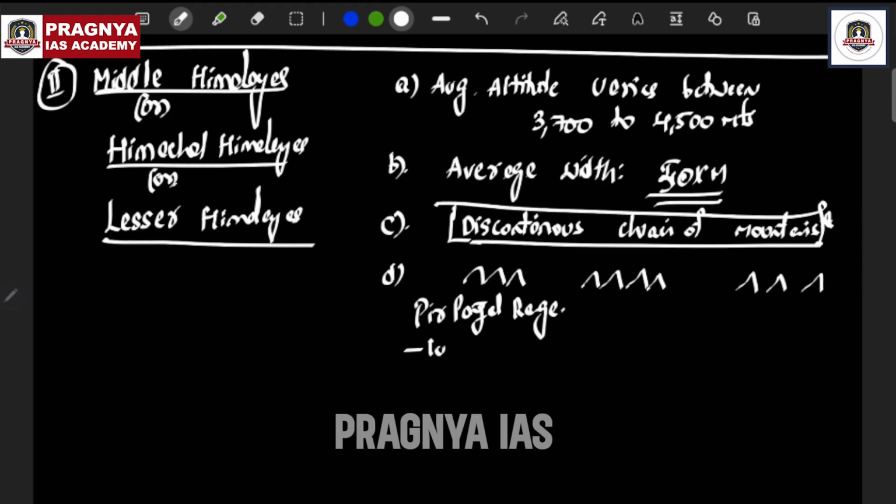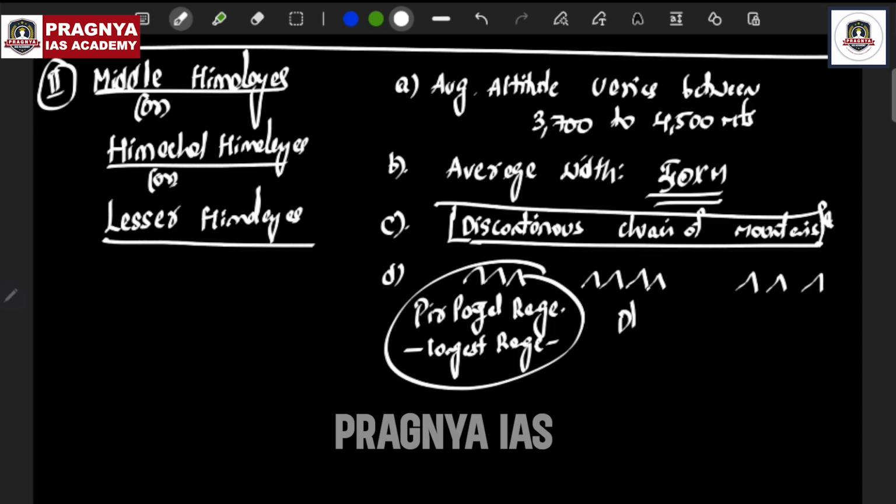This is the longest range of all the discontinuous chain of mountains in the Middle Himalayas, as the previous question asked. Next, the Dhauladhar range, in Uttarakhand and Himachal Pradesh. Then the Mahabharat range, which is mostly in Nepal. These discontinuous chains belong to the Middle Himalayas.